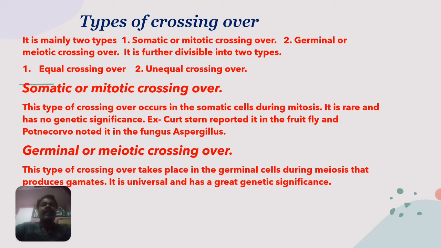First is somatic or mitotic crossing over. This type of crossing over occurs in somatic cells, during the time of mitotic cell division, that is mitosis. It is rare and has no genetic significance. There is only one example: Curt Stern reported it in the fruit fly, and another person, Pontecorvo, noted it in the fungus Aspergillus. Right? Then the second one is germinal or meiotic crossing over.